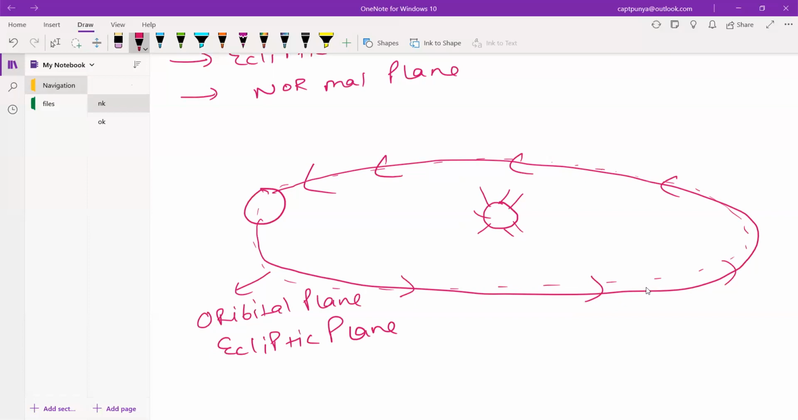And now, sir, you will ask me, okay, orbital plane समझ आ गया। Orbital plane is nothing but the plane in which the earth is moving around the sun, all right? Now but you will ask me, sir, then what is the normal plane? Guys, normal plane is nothing but the plane which is perpendicular to your ecliptic plane.